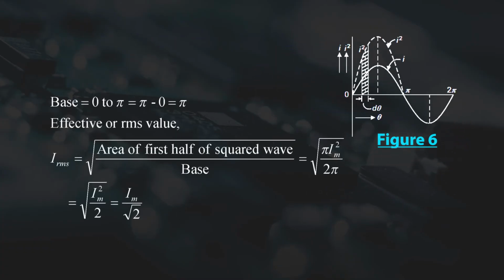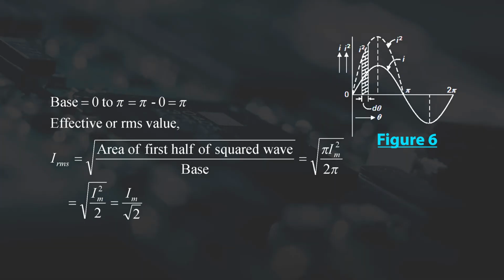And now you can see from the figure 6 what is the base. Base is from 0 to pi. So it can be written as pi minus 0, or you can say pi. So value of base is equal to what? Pi. So effective or RMS value can be calculated as under root area of first half of a squared wave divided by base. So area of first half squared wave is equal to what? Pi Im square upon 2. And what is the base? Base is pi. Just put the value in this expression. So you will get IRMS is equal to 0.707 Im. That means RMS value of current is equal to 0.707 times the maximum current.